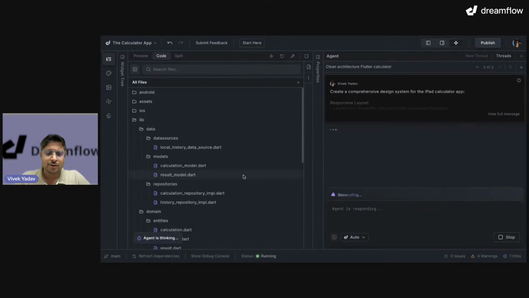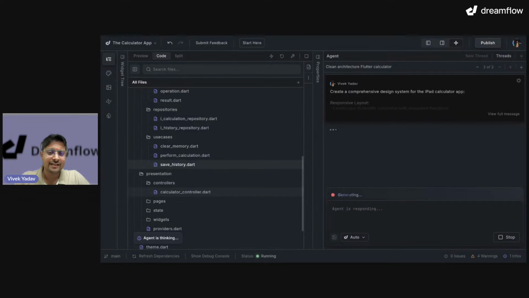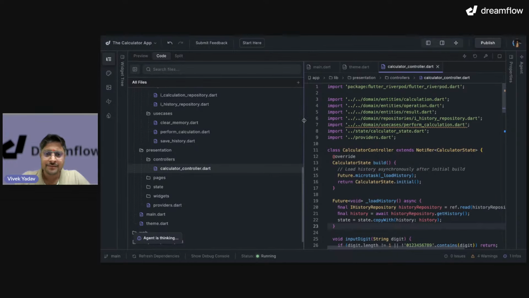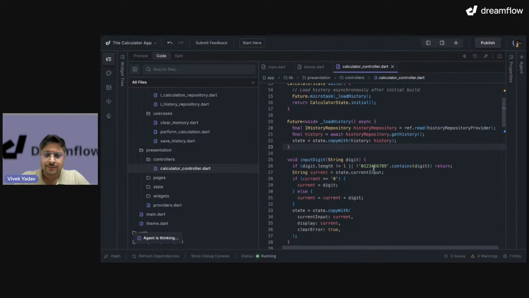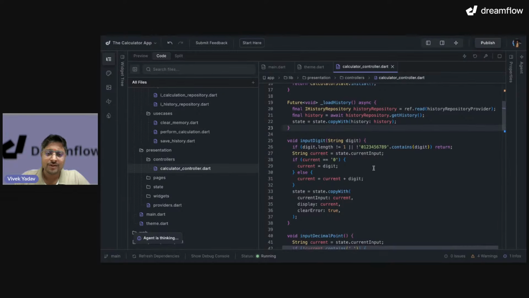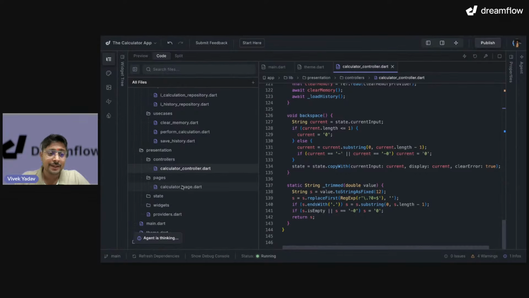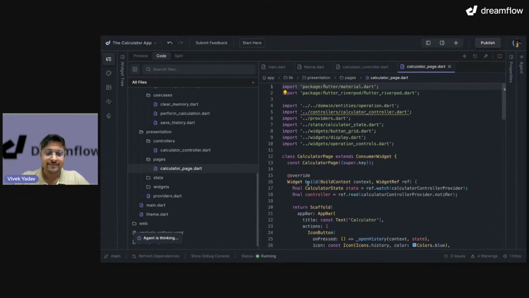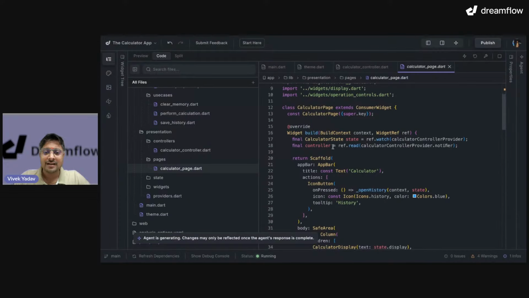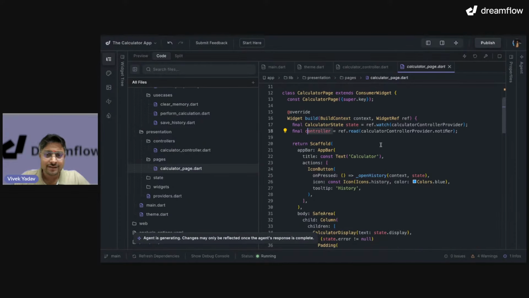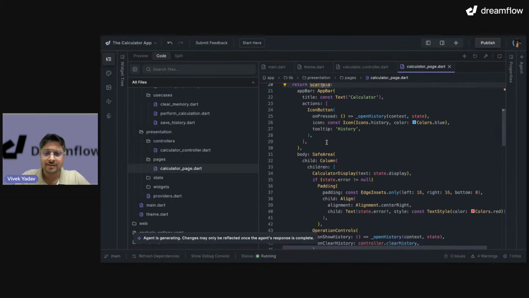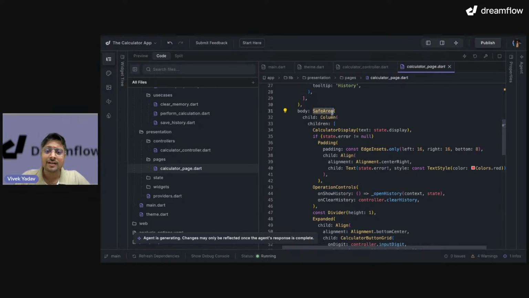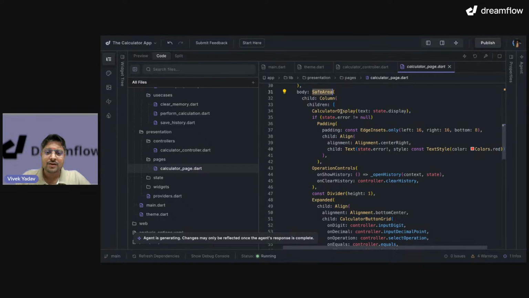Okay, till the point it is doing the magic, let's also see what other pages that we have. So we have calculator controller. Okay, so this calculator controller is performing all the tasks. We have pages and look at the architecture. It is really nice implementation of clean architecture. Calculator page. Here we have calculator state, controller, all of this before any widget. That is good. I have icon button, safe area. Wow. Then I have column. Look at this. It has automatically created components for us.